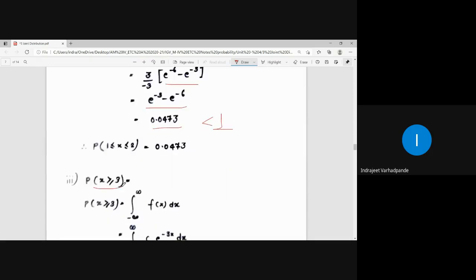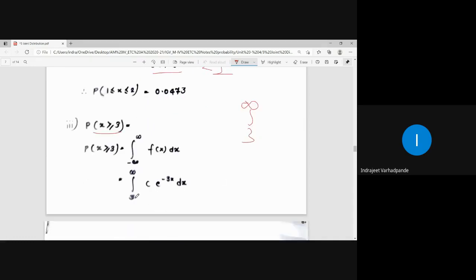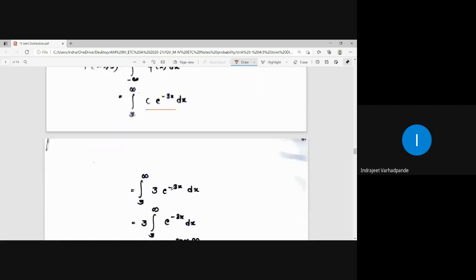For the range x greater than 3, the upper limit is not known. So what is the highest value it can take? The highest value it can take is infinity. So we will be integrating it between the range 3 to infinity. The function will be taken again as c into e to the power minus 3x, because the given function exists for x greater than or equal to 0. 3 is obviously greater than or equal to 0. So accordingly, between 3 to infinity, the function is 3 e to the power minus 3x.